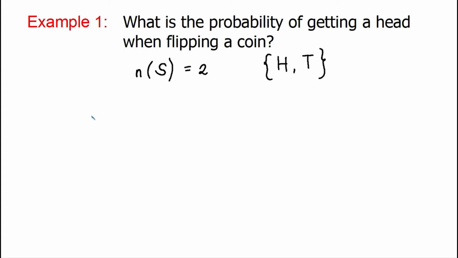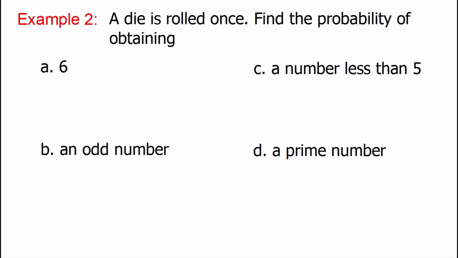So, to find the measure of our probability, the probability of getting a head is equal to the number of ways the event can occur over the number of outcomes in the sample space. So, ilan po ba ang head natin sa ating sample space? Ang head natin dito sa ating sample space ay isa. So, therefore, 1 over the total number of outcomes in the sample space, 2. So, therefore, the probability of getting a head is 1/2. And that's our final answer. I hope clear sa inyo si example number 1. Let's try example number 2.